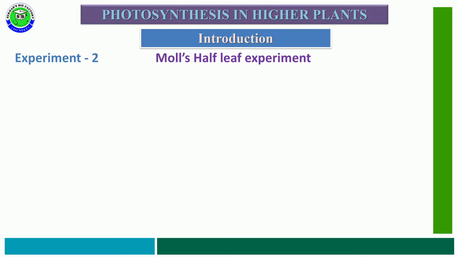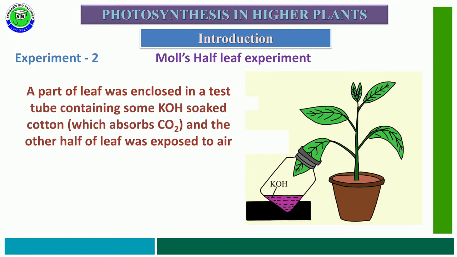Experiment 2 is called Moll's half-leaf experiment. In this experiment, taking a plant having many leaves, a part of a leaf is enclosed in a test tube or beaker.